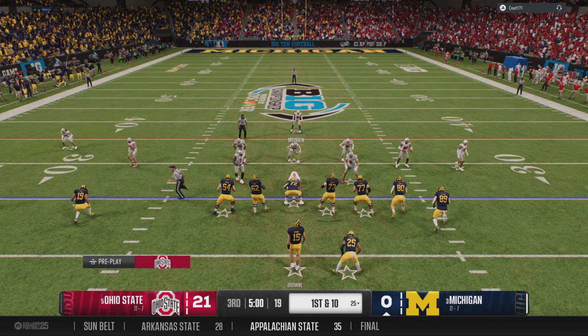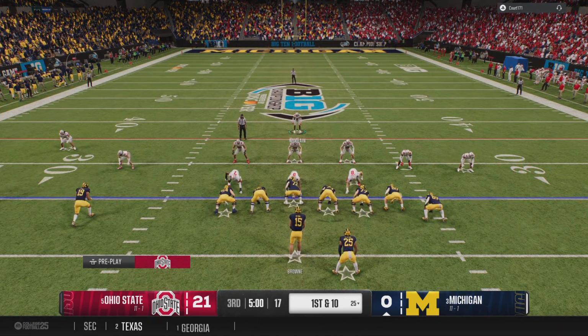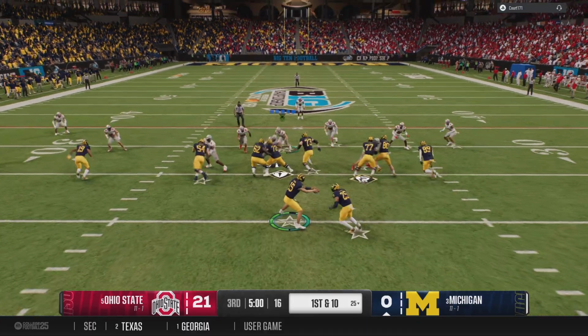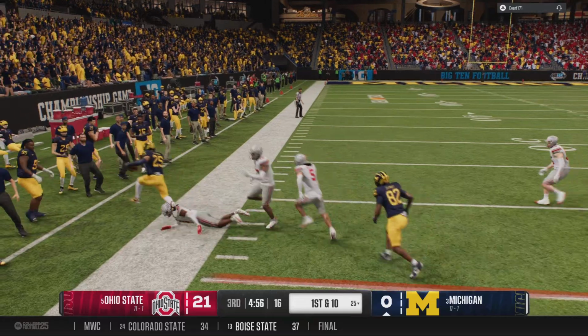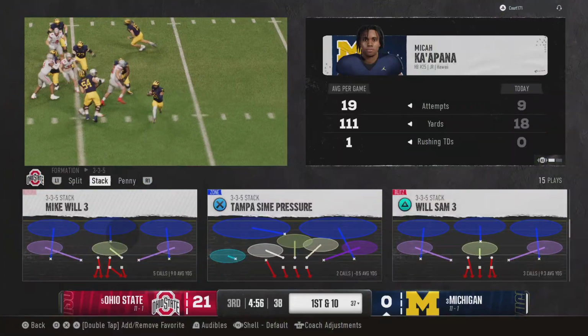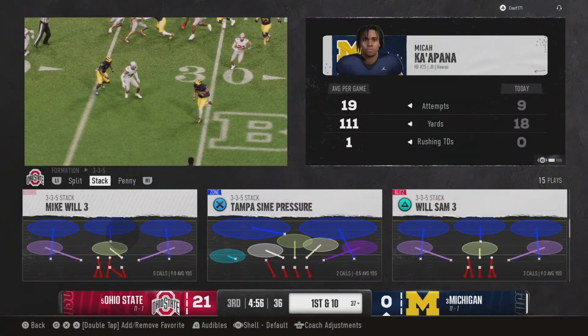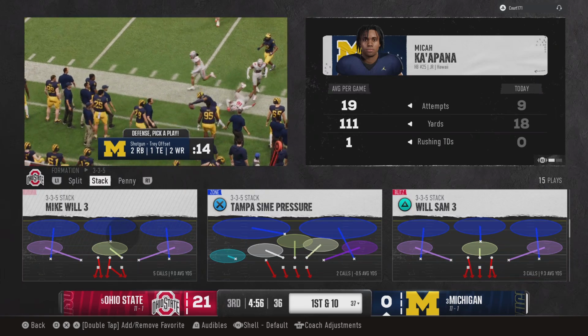Michigan offense back out on the field. They've got to get things going here. Turnovers on back-to-back possessions. They get the second half started with their running play. Breaking free at the 35. It's a big game before he goes out of bounds. It'll move the sticks more than enough for a first down.